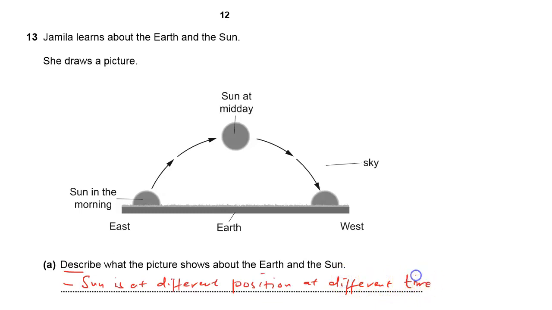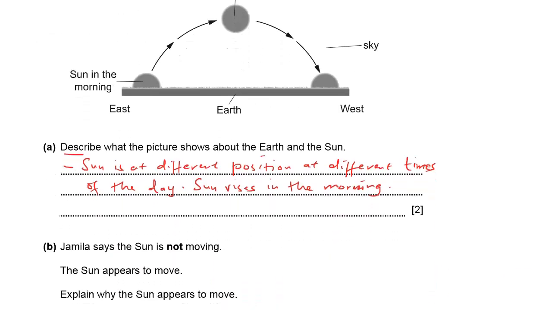You can see the sun is rising in the morning and setting in the evening. So the sun rises in the morning. That's another thing that you can observe from the picture right there. It is also overhead at noonday.